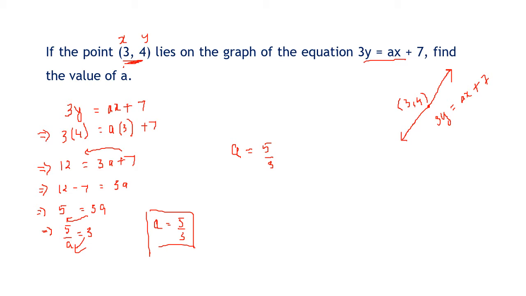So I hope this is clear to you. Now try to understand the question. What is the question telling us? We have an equation of a line. The line is 3y equal to ax plus 7 and the point 3 comma 4 lies on the graph, meaning it lies on the line. It has to satisfy the equation of the line. So if it is satisfying the equation, it is only possible when the value of a is 5 upon 3. Okay, now let us go to the next question.